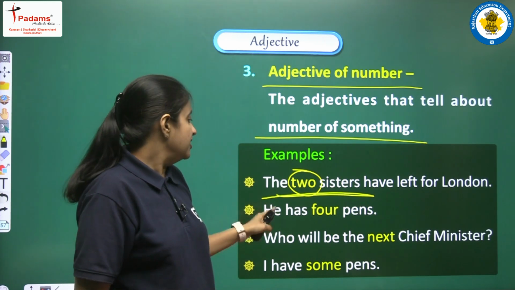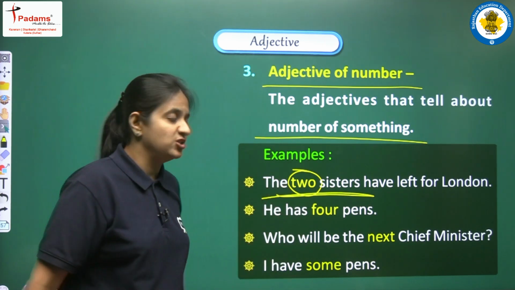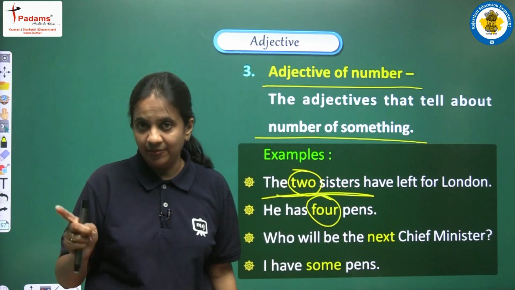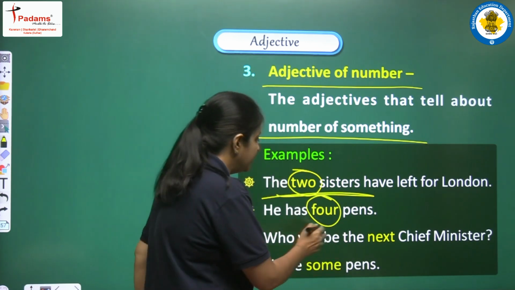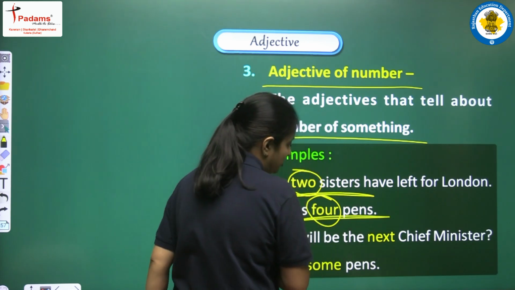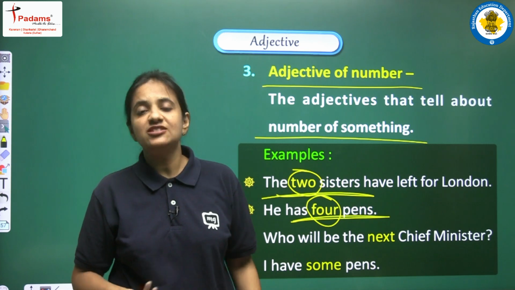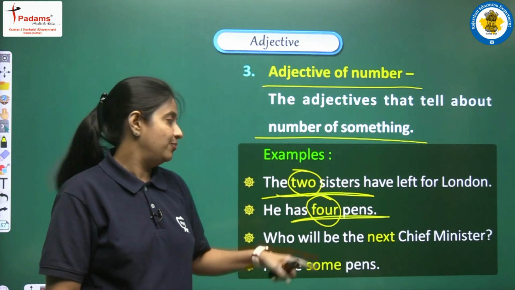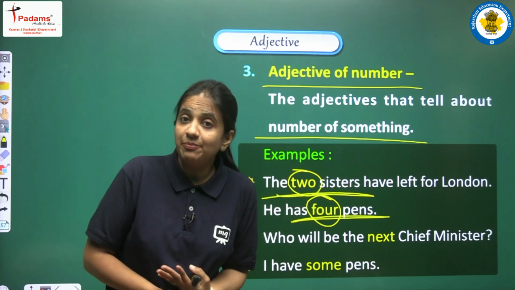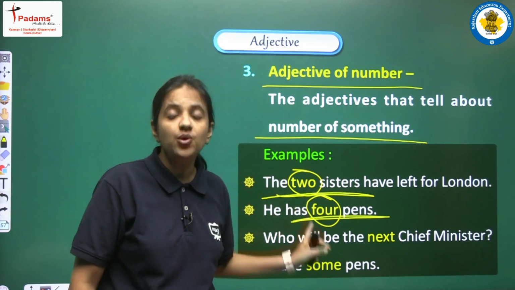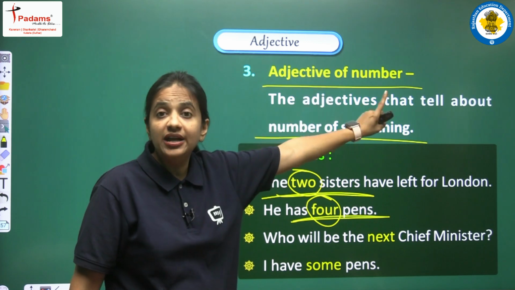Second sentence, he has 4 pens. In this sentence we have 4, which is also a number, and here it is used as the adjective. Why? Because it is qualifying pens. Pens is again a noun, and with the help of 4 we are qualifying pens, right? This is the reason that 4 is an adjective, and it is an adjective of number.